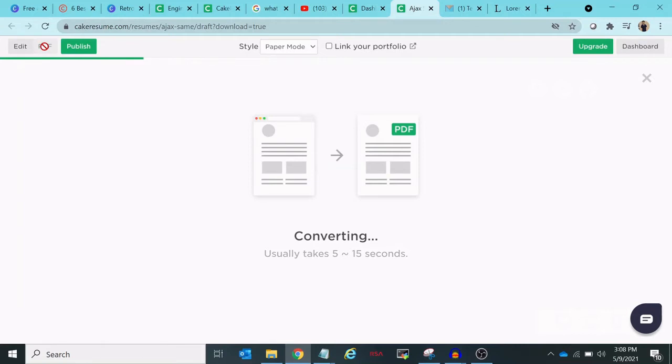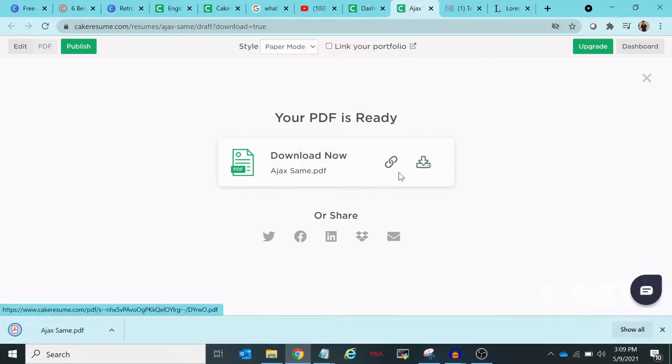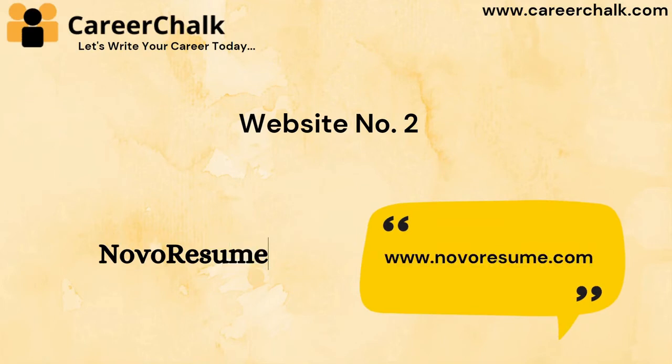Yes, it is converting the resume into the PDF format. Okay, once it is done, it will give me the option to download it. So here it is. I have clicked on the download option, and you can see here I have downloaded the resume. So this was our first website. Now let's move to the next one.